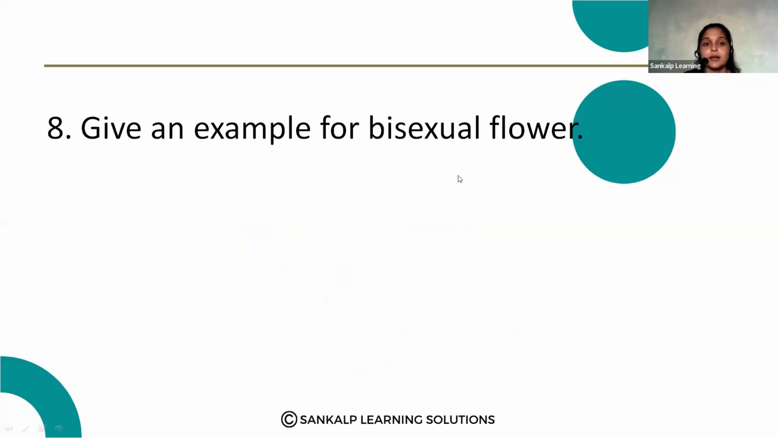Next one. Give an example for a bisexual flower. Bisexual flower, as I just explained, contains both male and female reproductive structures. For example, the male reproductive structure, that is anthers. From the anthers, pollen grains are produced, and a female reproductive structure like the pistil is present. So they are called bisexual flowers.